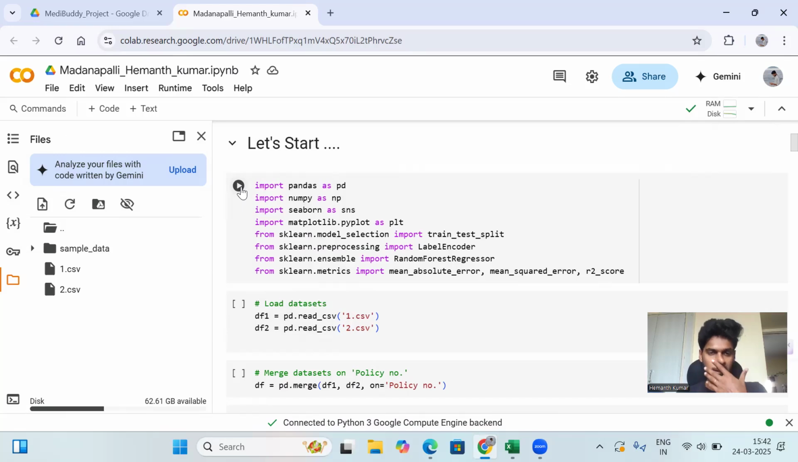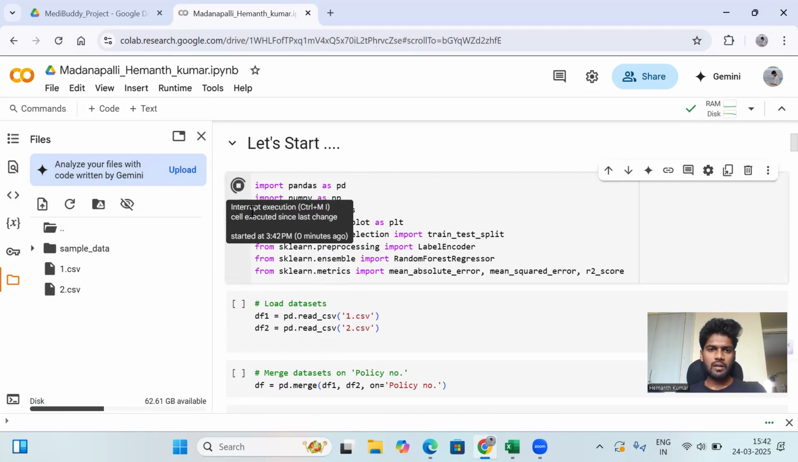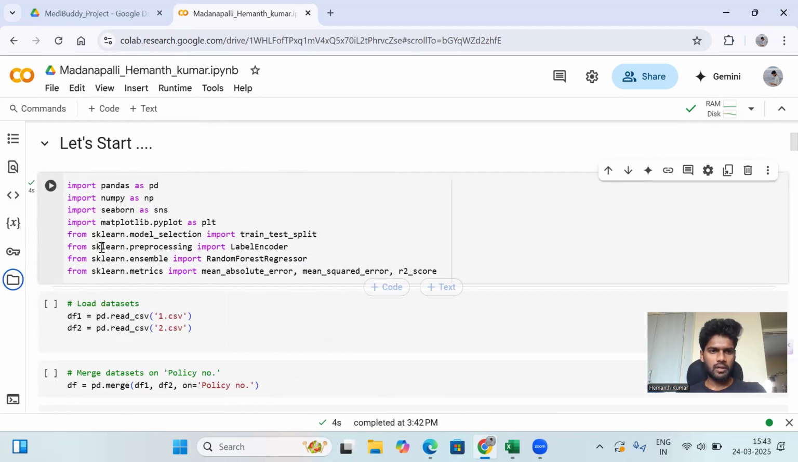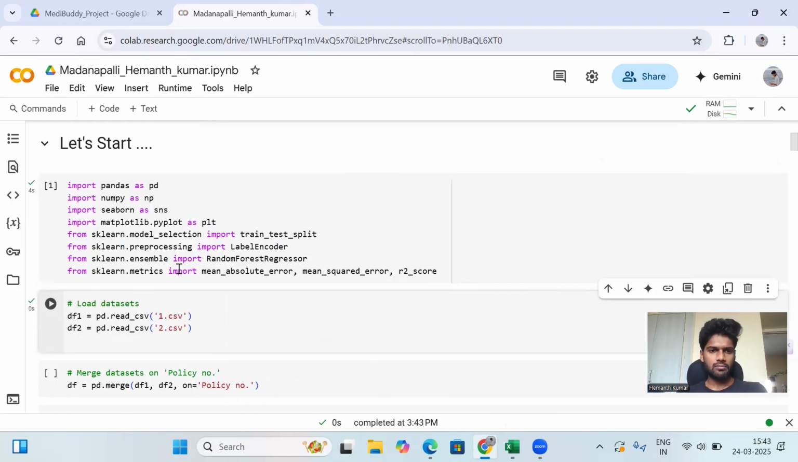This is my first code. Here I'm importing my libraries. I'm going to run this code. It's done. Here we get a tick mark, which means the execution is done. Okay, let me close this one. Then we go to the next code.